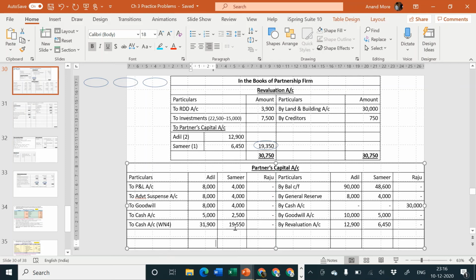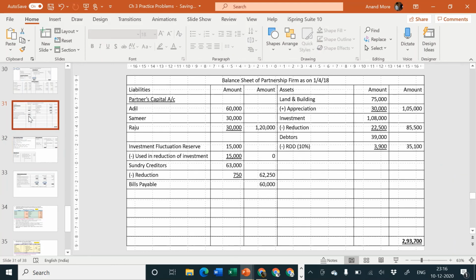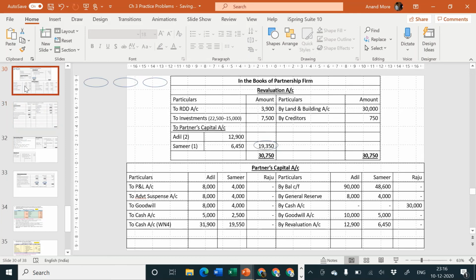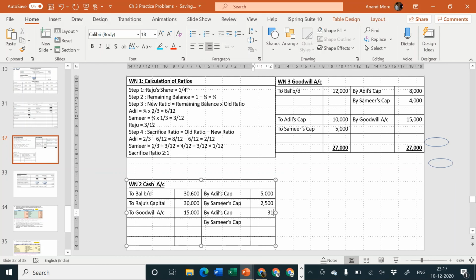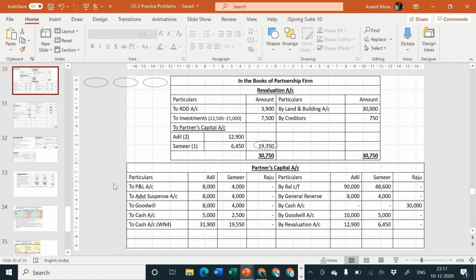And now we'll have to transfer the second effect of this 31,900 and 19,550 to our cash or bank account. So let us go to cash or bank account. On the credit side we'll write by Adil's capital and by Samir's capital. The amount is how much? For Adil the amount is, we have just now calculated, 31,900, and for Samir 19,550. Okay, so we have completed working note number 4 and its posting.